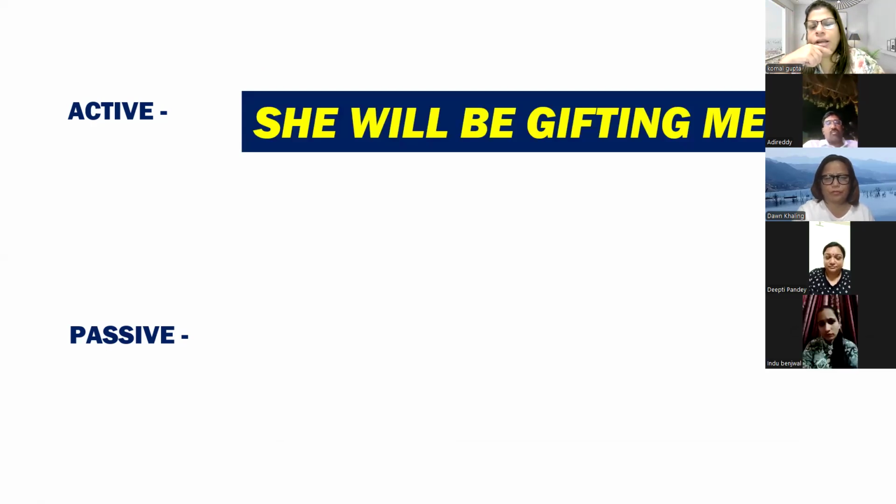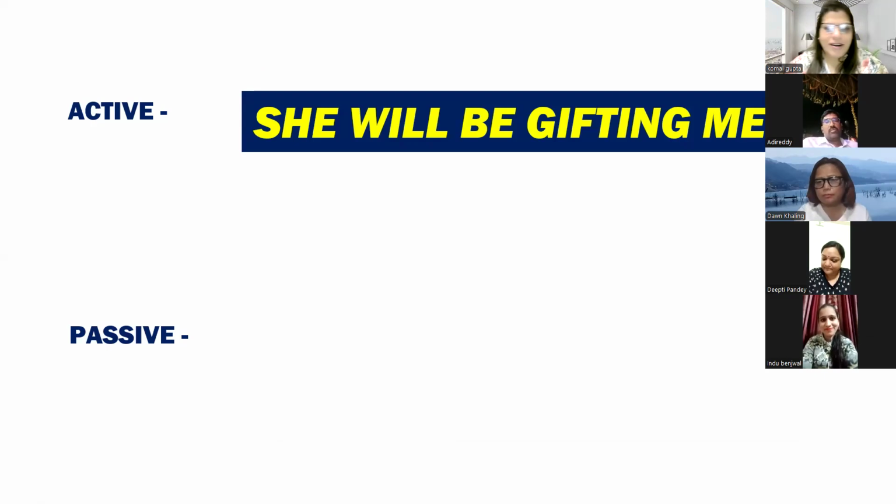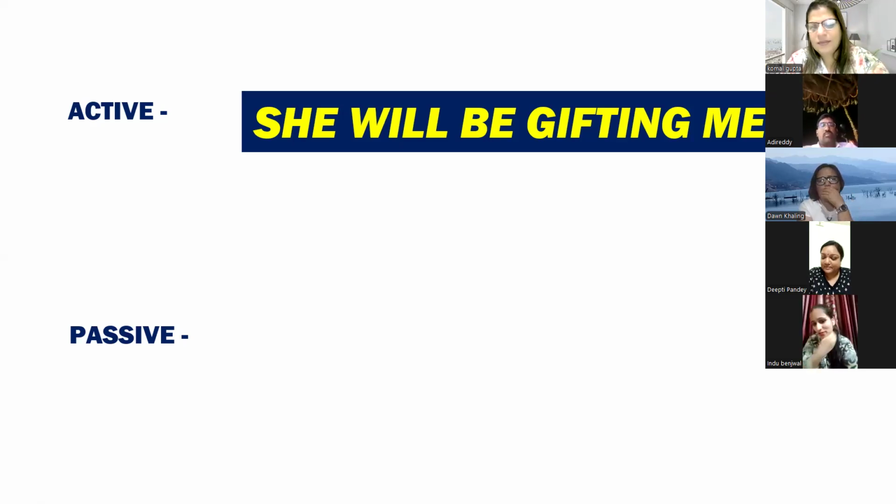She will be gifting me. Yes, Dipti. Hi, Indu, good evening, ma'am. Good evening, dear. Good to see you in the grammar session. How are you? I'm good, but you joined late, Indu. Actually, ma'am, I had another session, my core fluency session. Okay, no worries.